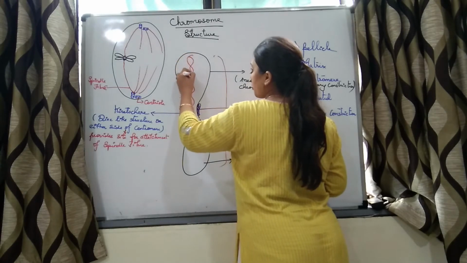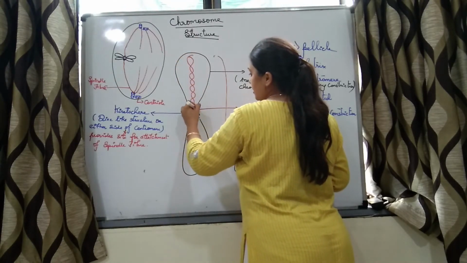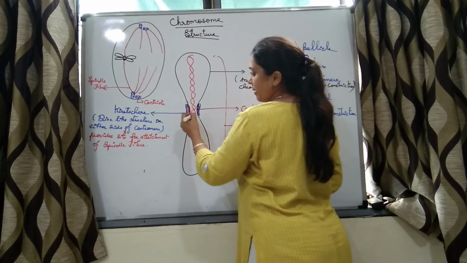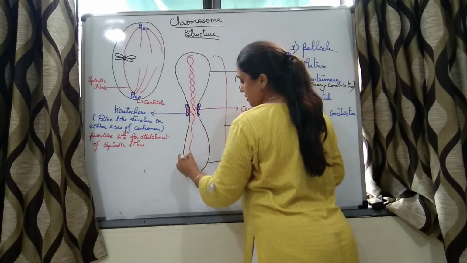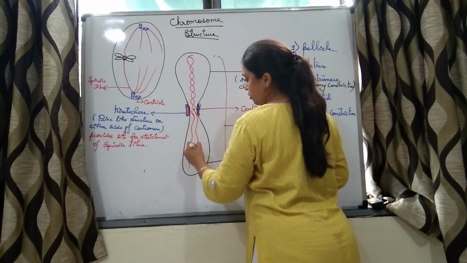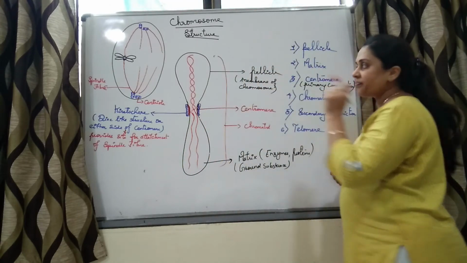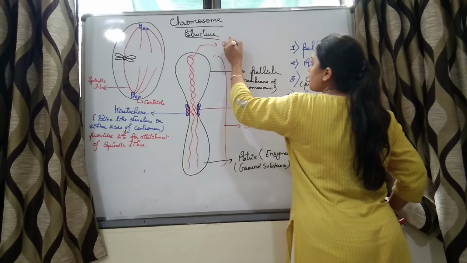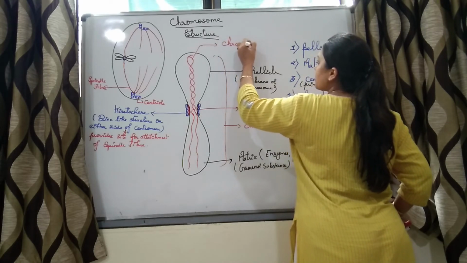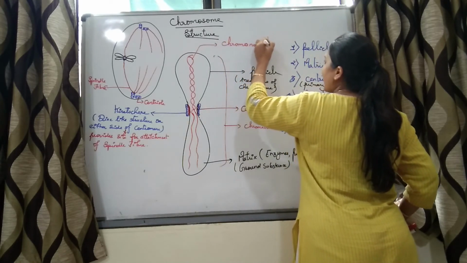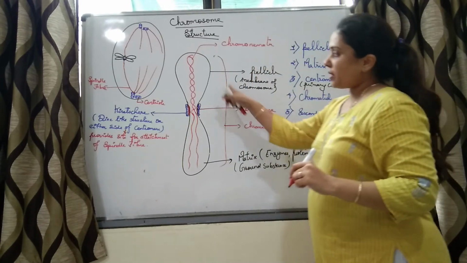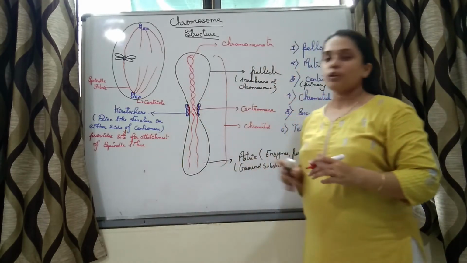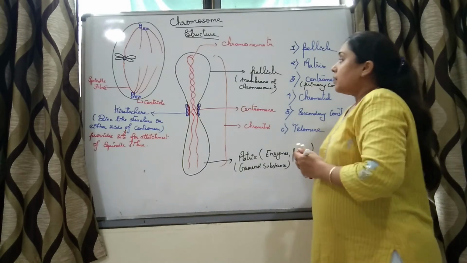So say I am drawing it like this. This is also chromonema. This is also chromonema. So inside the chromatid, chromonemata are present.